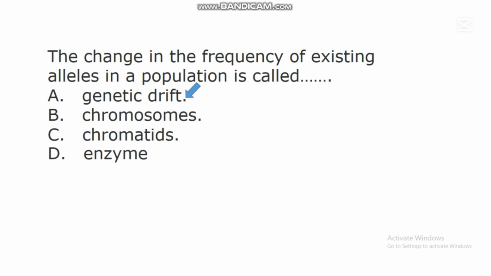Genetic drift is the random change in the frequency of existing alleles in a population. So when there is a random change in the frequency of existing alleles in a population, such change is best described as genetic drift.